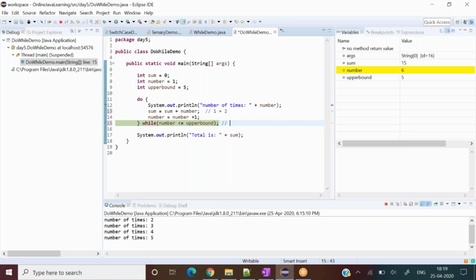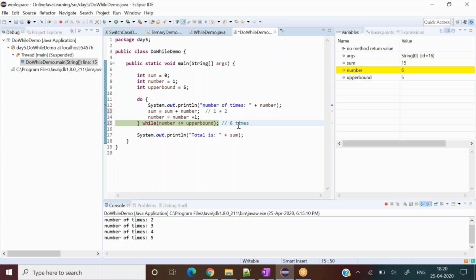Basically, what we did in this program and the other one is we set three values. The upper bound value was 5, and that value is not going to get increased. Every time the number is going to get checked. If number is less than or equal to the upper bound value, then the execution is going to take place and it is going to keep adding. And when number exceeds it, it is going to come out of that condition.